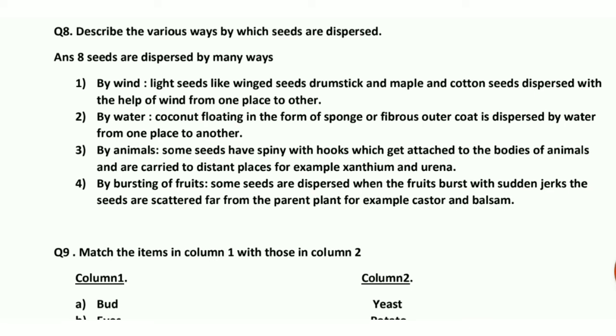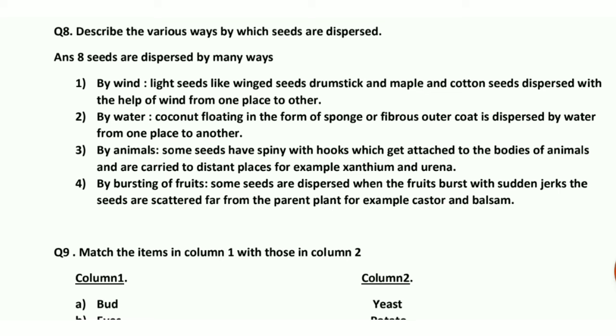The second one is by water. Now here coconut is the best example. Coconut floats because of its sponge-like, fibrous outer coat and is dispersed by water from one place to another. Now the third one is by animals. Some seeds are spiny with hooks which get attached to the bodies of animals and are carried to distant places, for example xanthium and urena. The spiny hooks of the seeds get attached to the bodies of animals. In this way, animals play a very important role in the dispersal of seeds.